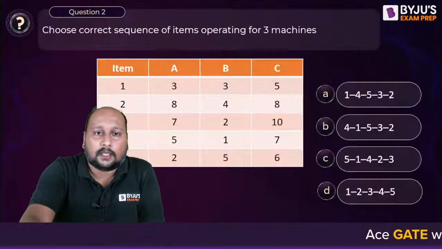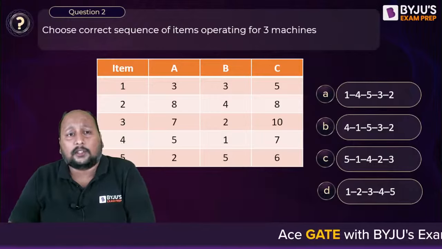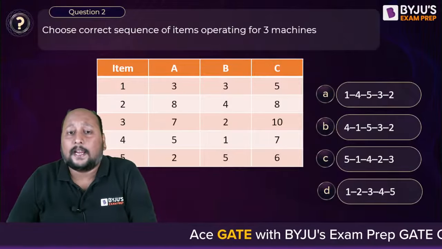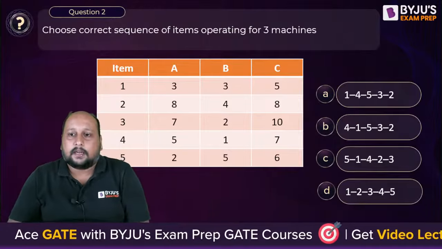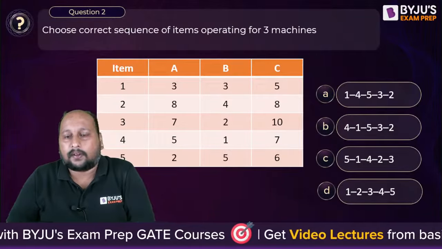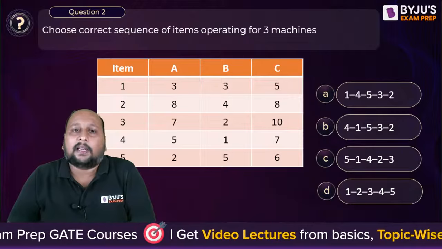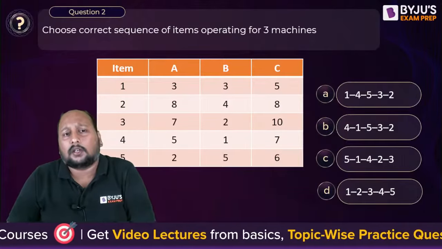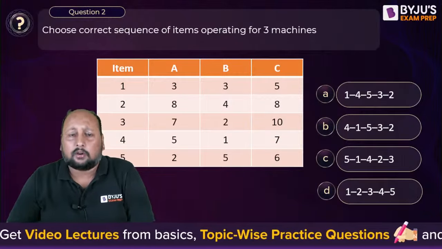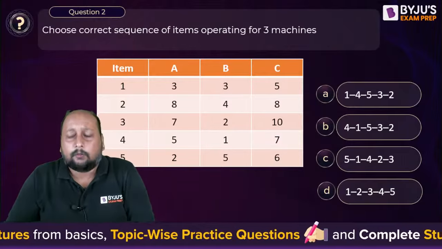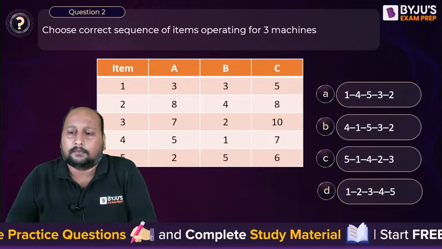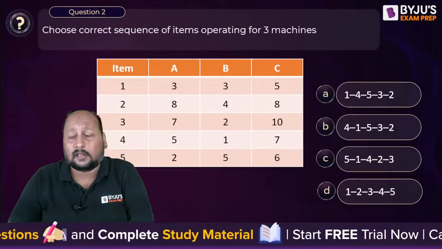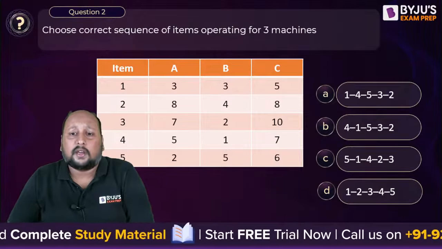Next question. Let's see what the next question is all about. They are saying: choose the correct sequence of items operating for 3 machines. So there are 3 machines that you can see on the screen, and there are 5 items. Whenever we are dealing with 3 machines, which rule do we have to use in order to do the sequencing? If you want to do the sequencing of 3 machines, which rule do you have to use?